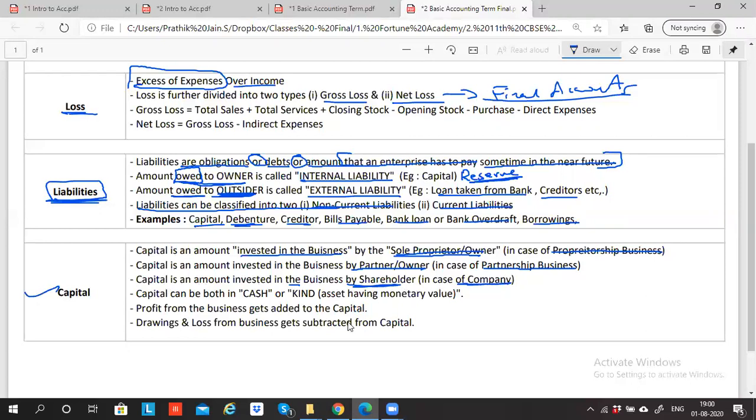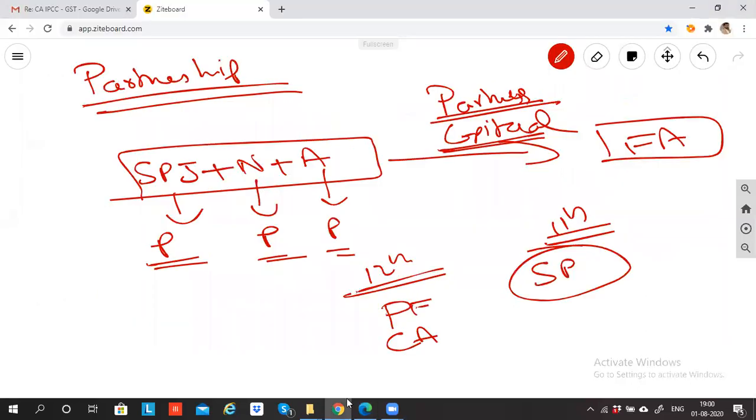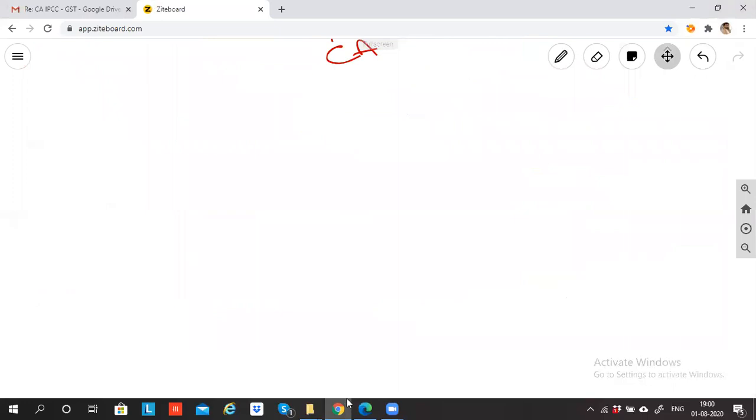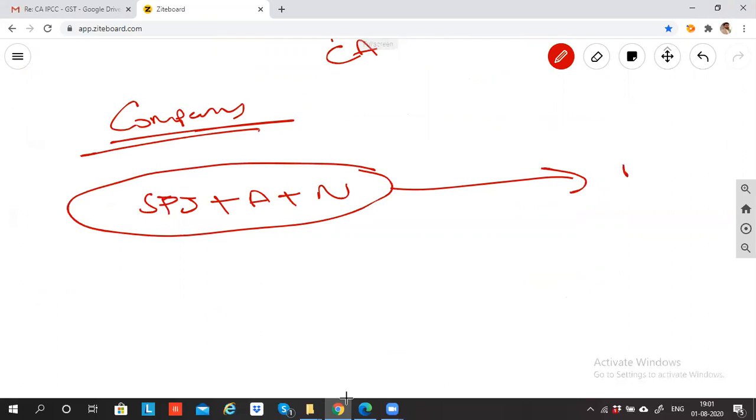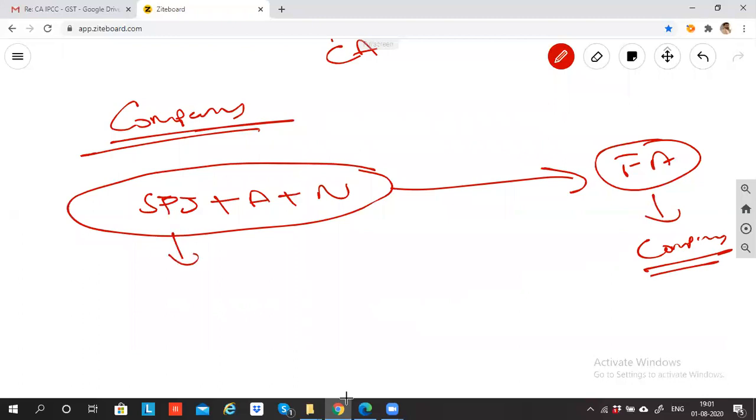So if you are forming a company instead of a partnership, in that we have SPJ, Ayush and Nikhil. If you are investing money in the Fortune Academy, and if Fortune Academy happens to be a company, then SPJ is called a shareholder, Ayush is a shareholder, and Nikhil is also a shareholder.